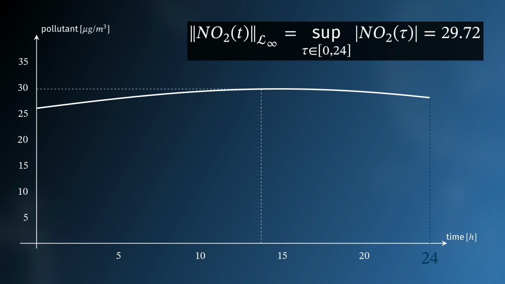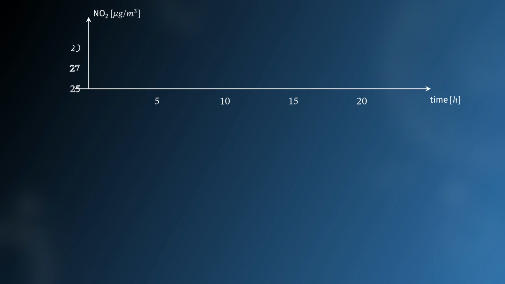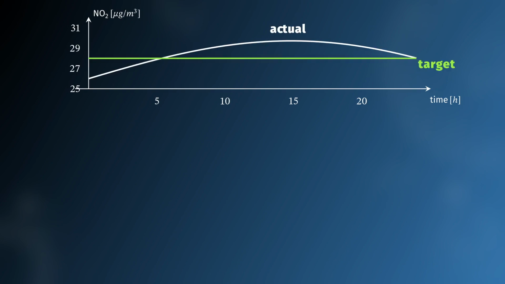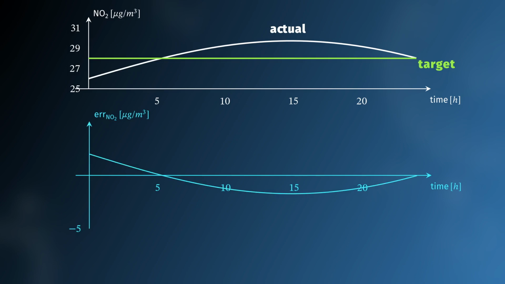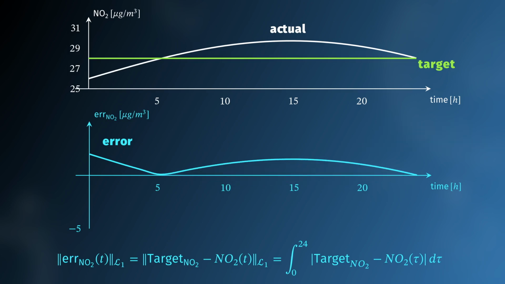As done with the list of numbers, we can also use signal norms to make considerations on the gap between what you want and what you get. Our goal in this case is to be as close as possible to the target. That means to make the area of the error as small as possible.